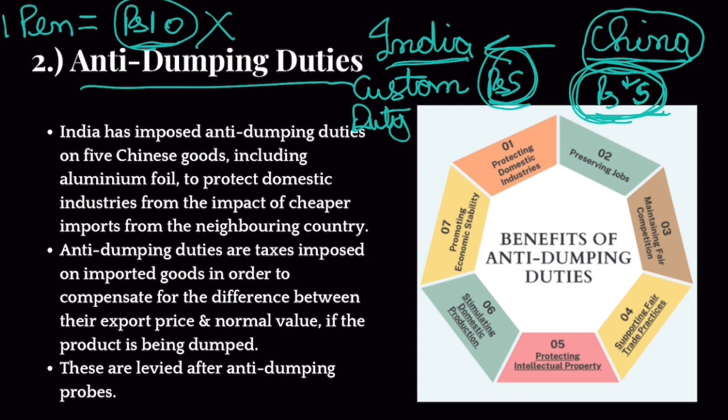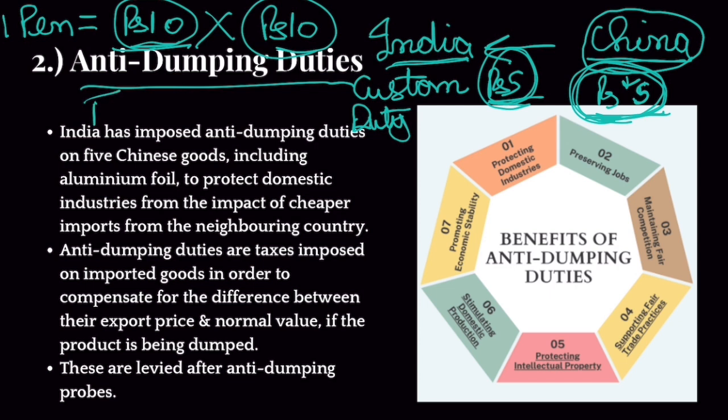Okay. Now, you will sell this pen because you have imported this from China. You have given 5 rupees to China and you have given 5 rupees to Indian government. So your cost is 10 rupees. So you'll sell this in India at 10 rupees. Now, Indian pen and Chinese pen would be priced equally, and now there will be fair competition, right?